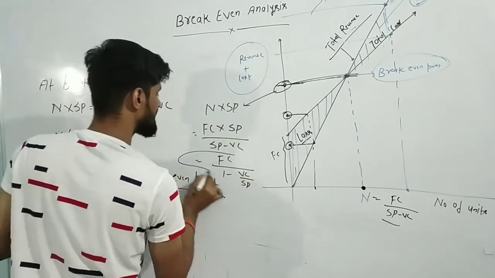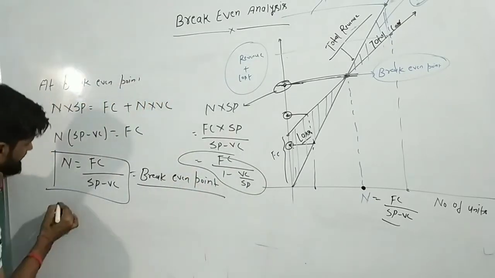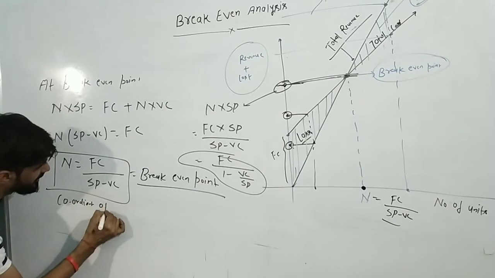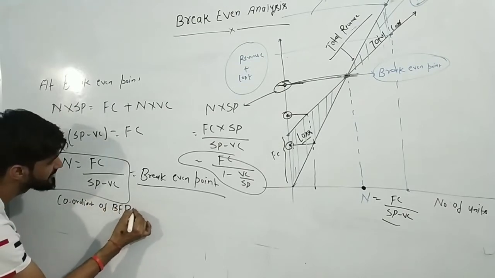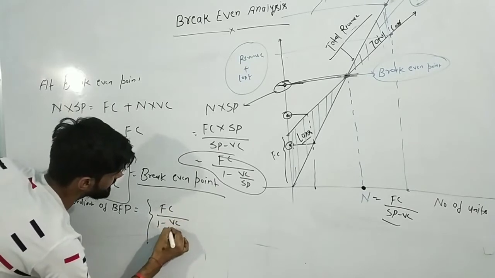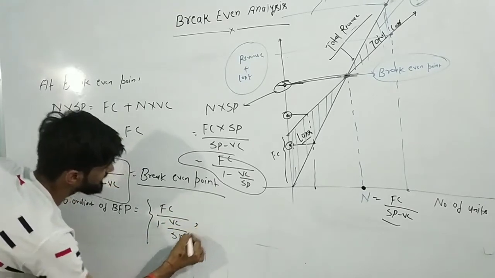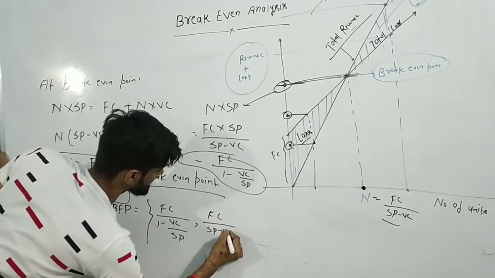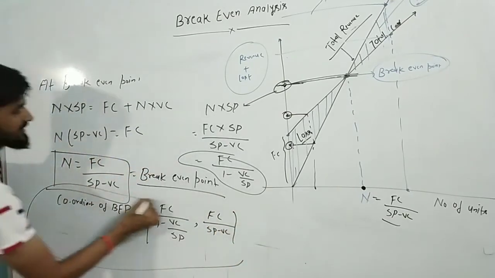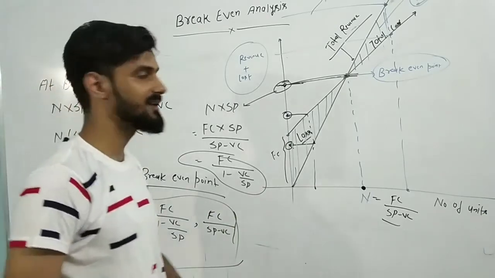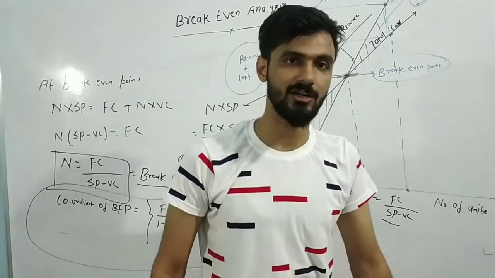So you have calculated the y coordinate. So you can write the coordinate of break-even point as fixed cost upon selling price minus variable cost for x, and fixed cost upon 1 minus variable cost upon selling price for y. Okay, so this will be the coordinate of the break-even point. I think up to this you all are clear how we have calculated the coordinate of break-even point.